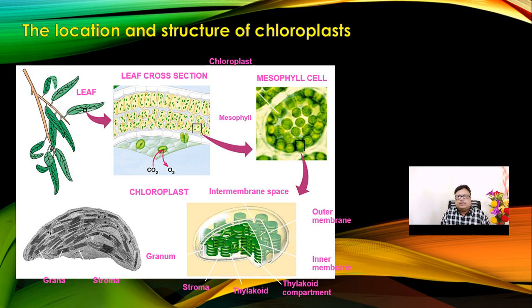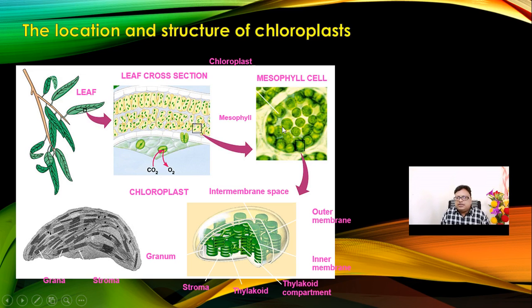Now, what is the location of the chloroplast? Chloroplasts are generally placed in the upper surface of the leaves, and specifically after the epidermis, you can see that there will be palisade cells and the spongy parenchyma cells.